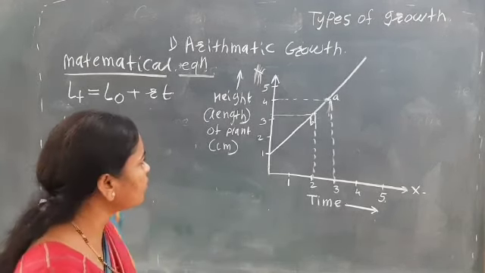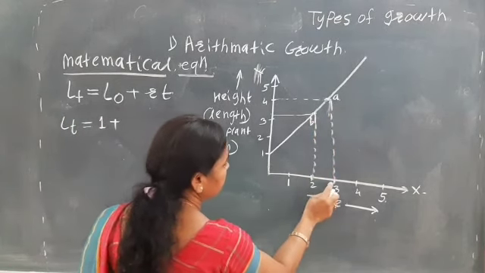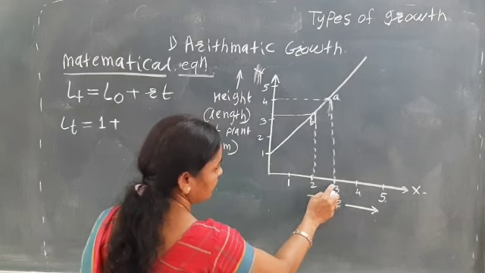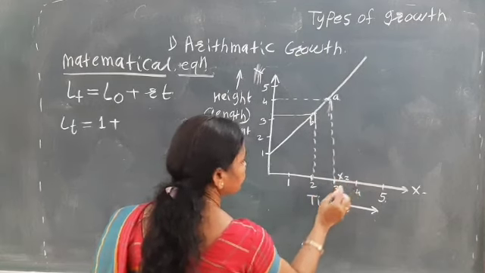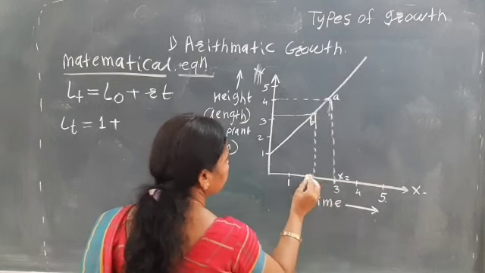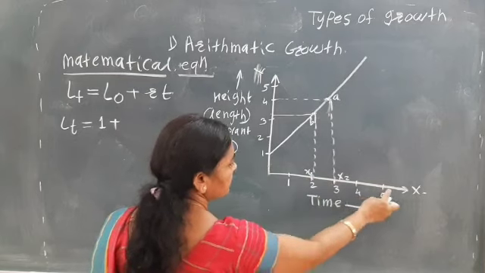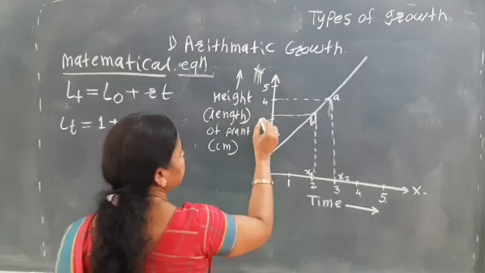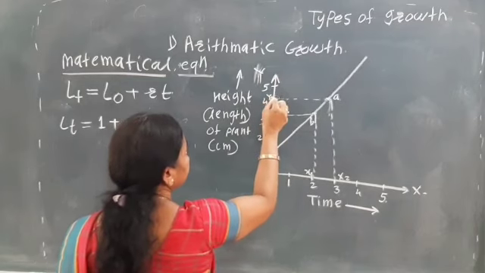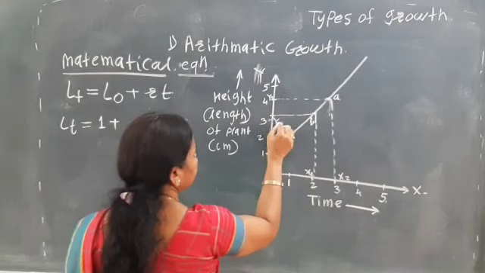Here the growth increases in the time interval 2 to 3. So here the time is x1, x2, x3, 4 like this. And here there is the increase in the height, that is y2 and here is y1.